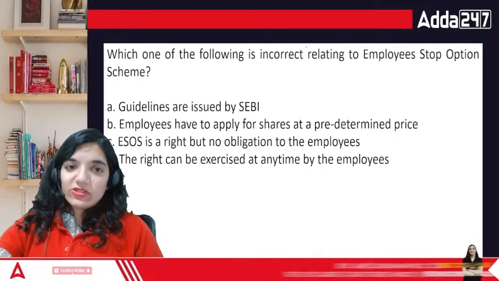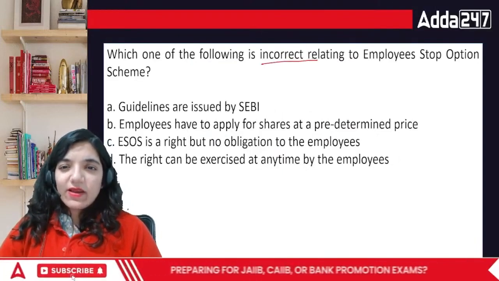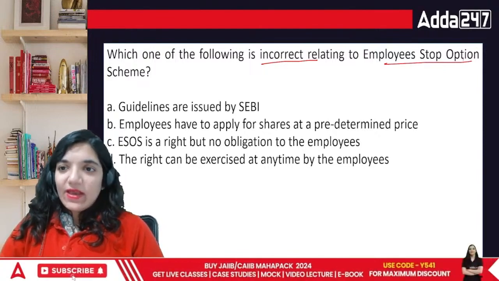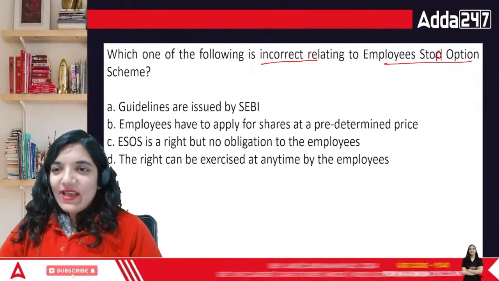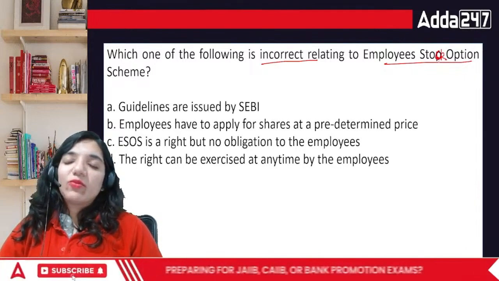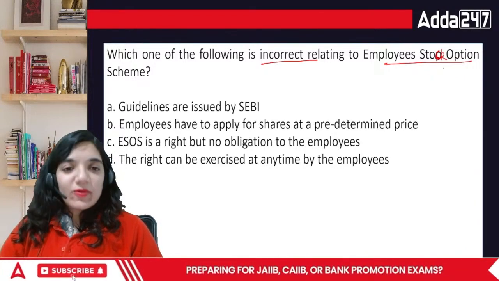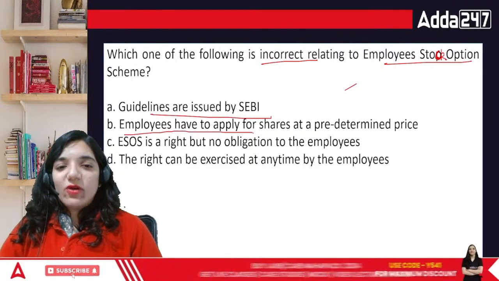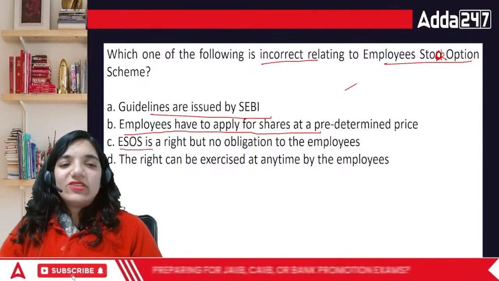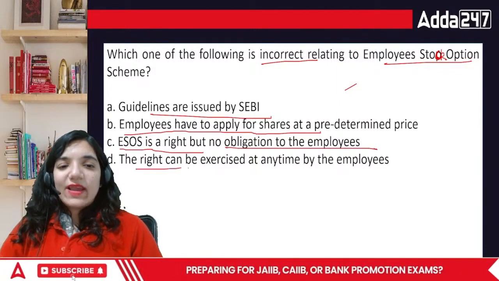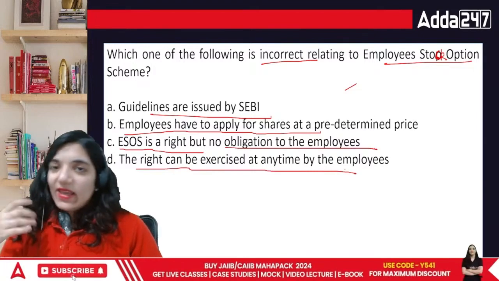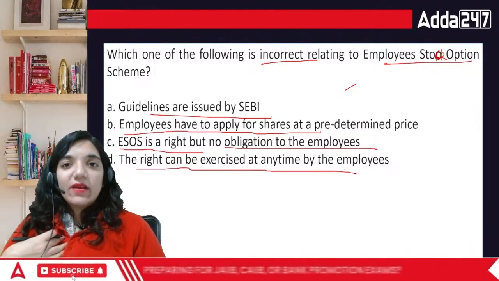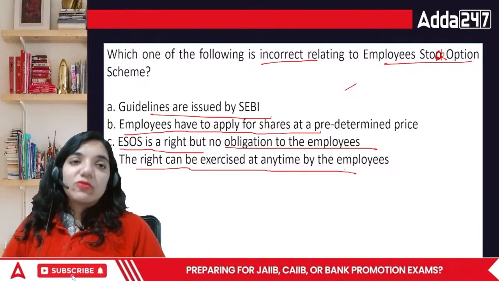Let's move on to the next question. Which one of the following is incorrect regarding ESOS? ESOS is Employee Stock Option Scheme. Sometimes we reward our employees for their hard work. The guidelines are issued by SEBI. Employees have to apply for the shares at a predetermined price, and ESOS is a right but not an obligation. In actual, ESOS is something that you and I can define: this is money that I am not supposed to pay, but I can.